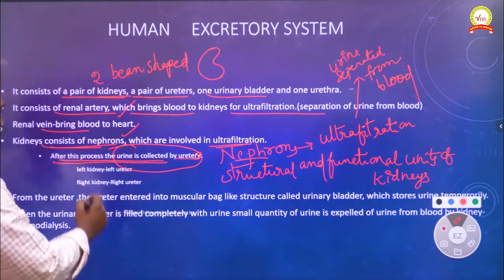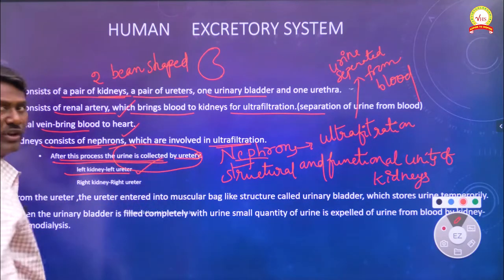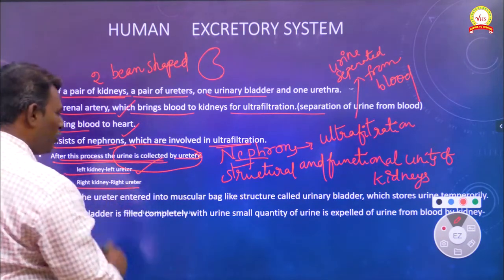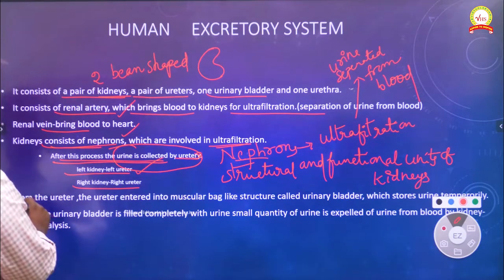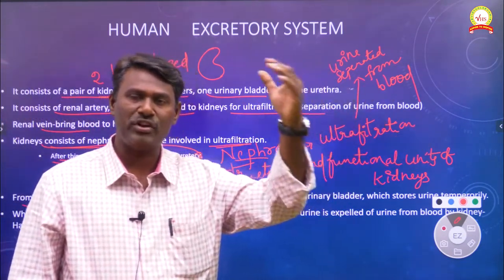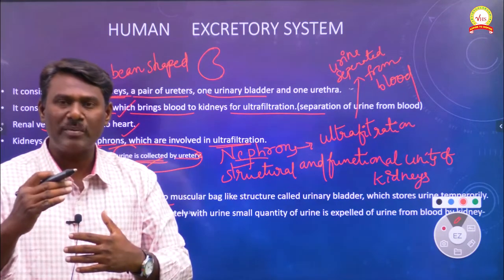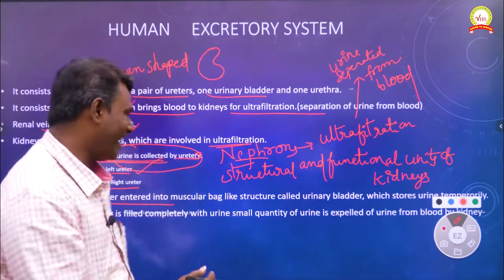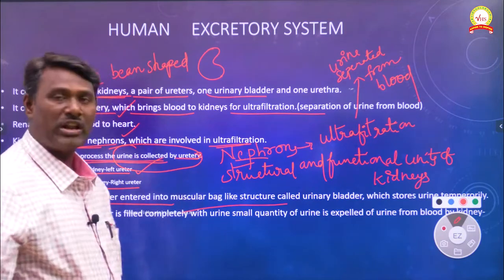From the left kidney, urine is collected by the left ureter, and from the right kidney, by the right ureter. From the ureters, the urine is discharged into a muscular bag-like structure called the urinary bladder.